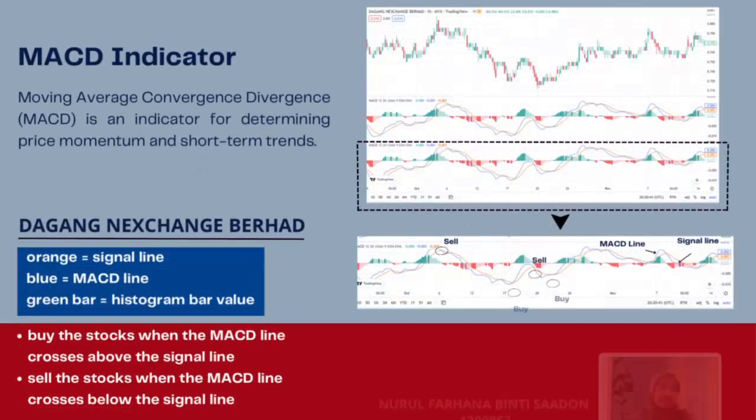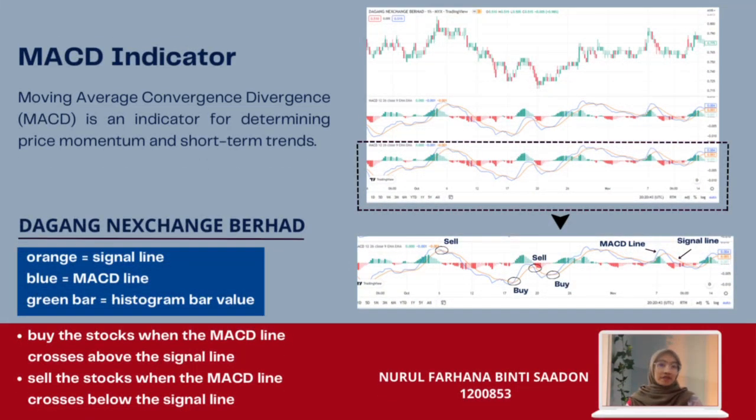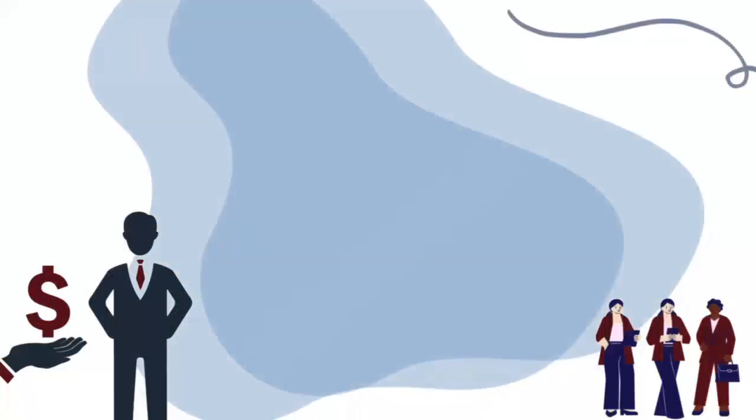The second indicator is the MACD indicator. The example of company that we chose is Dagang Exchange Berhad. The orange line refers to the signal line, the blue line refers to the MACD line, and the green bar shows the histogram bar value. Based on the chart, we may buy the stock when the MACD line crosses above the signal line and sell the stock when the MACD line crosses below the signal line.